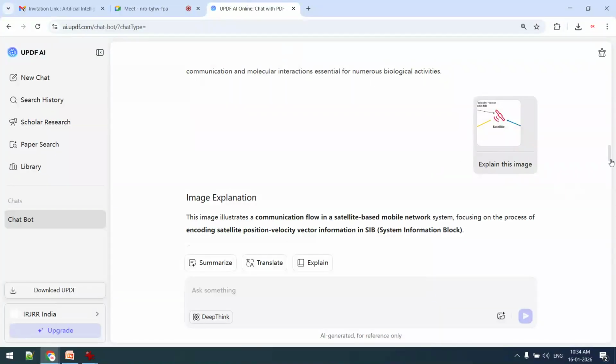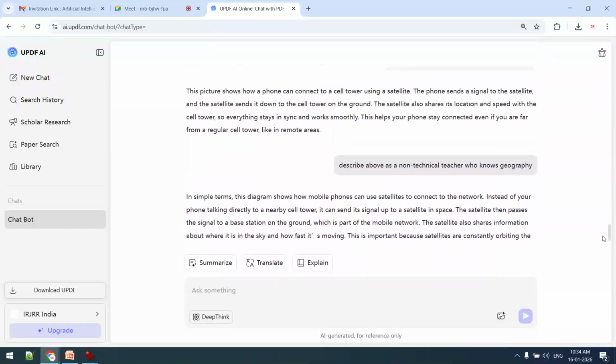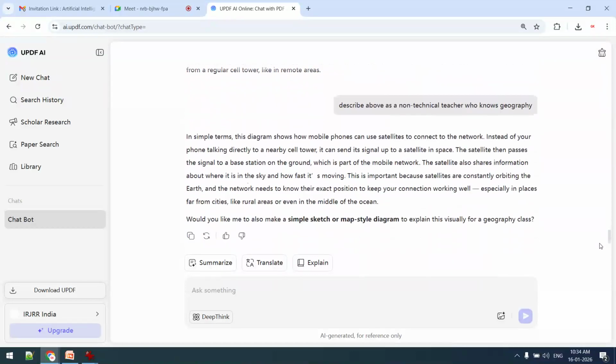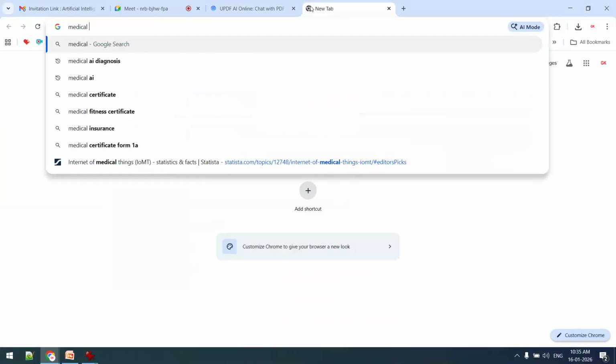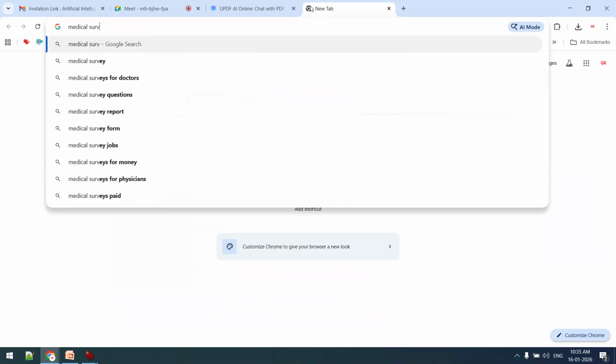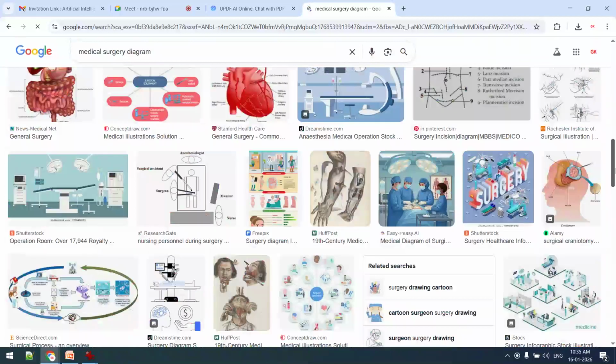Yes, sir. Okay, now this is one part: for a research paper, as a school-going student, as a geography research scholar. Now, for example, one more image we can take. So I am deleting this image, and we will take a new image. Medical surgery diagram. Just randomly we are taking some diagram from the internet, then we will create its description.